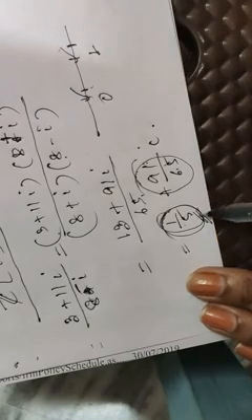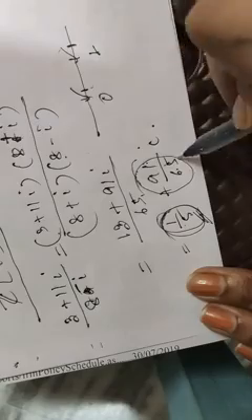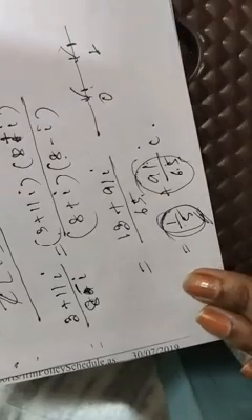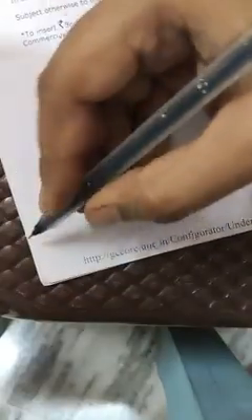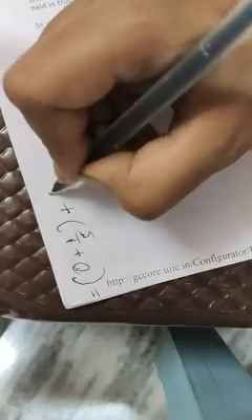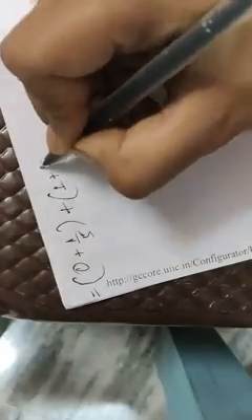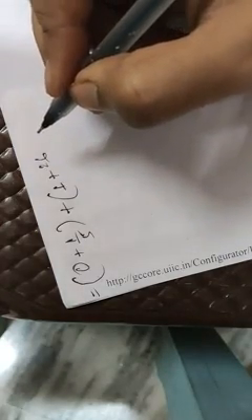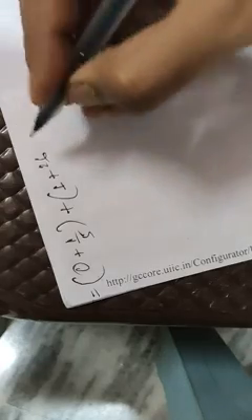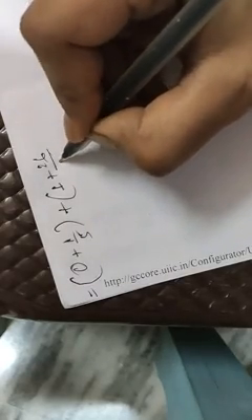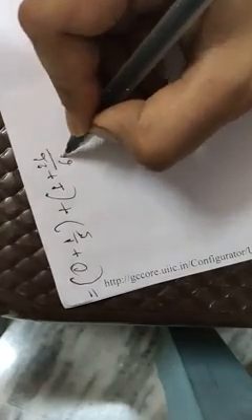So the nearest integer is 0 for this one and 1 for this one. So in the next line we are writing it as 0 plus 1 by 5 for the 1 by 5 part, and for 91 by 65 we use 1, so we write 1 plus 26 by 65 i.